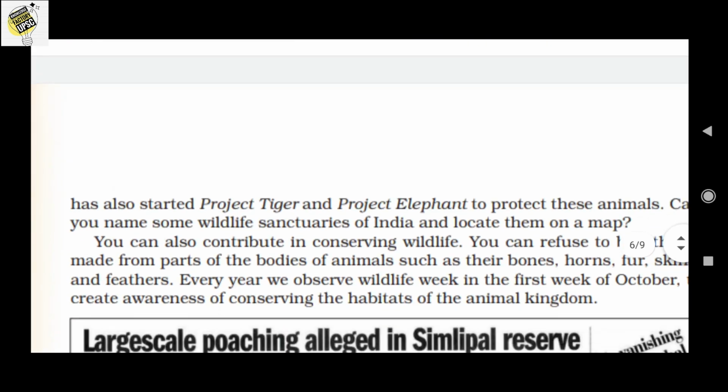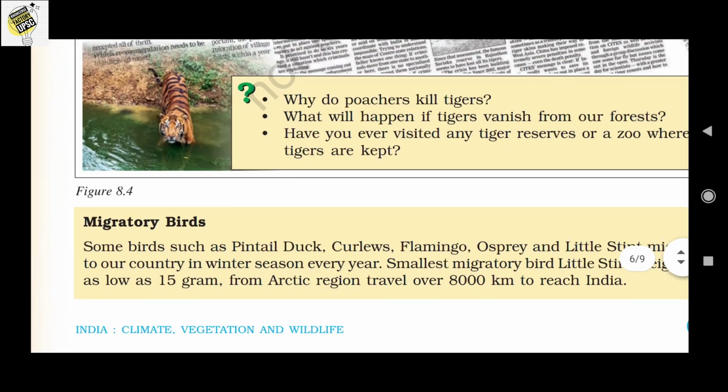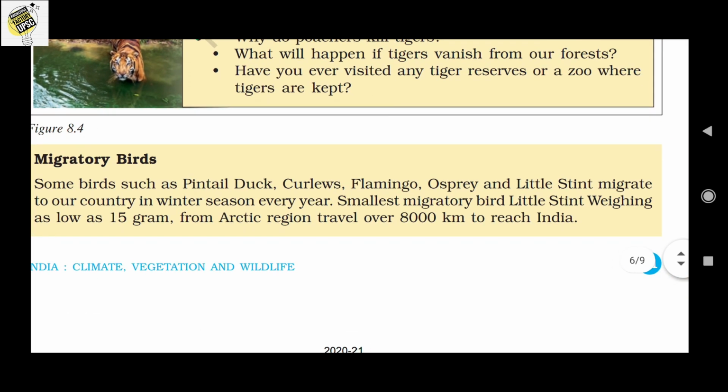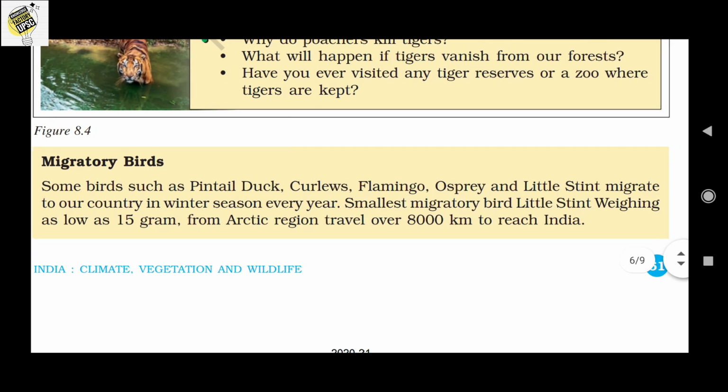Okay, so it's our duty to protect all these organisms to maintain a good ecosystem. Okay, here is also a small point. We can find out what migratory birds are. Migratory birds means some birds such as pin-tailed duck, crows, flamingo, osprey, little stint migrate to our country in the winter season every year. The smallest migratory bird is the little stint, weighing only about 15 grams. It travels from the Arctic region to India, about 8,000 kilometers. Okay, so it's a small description about the migratory birds.